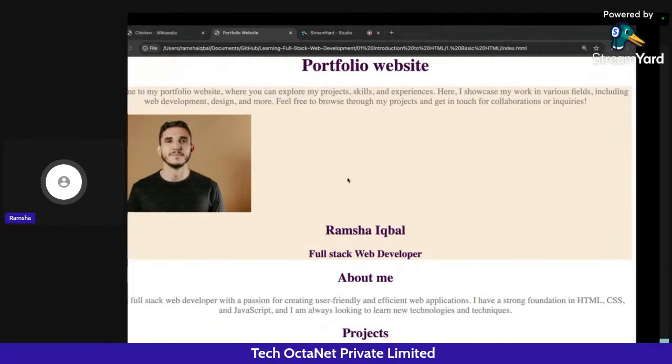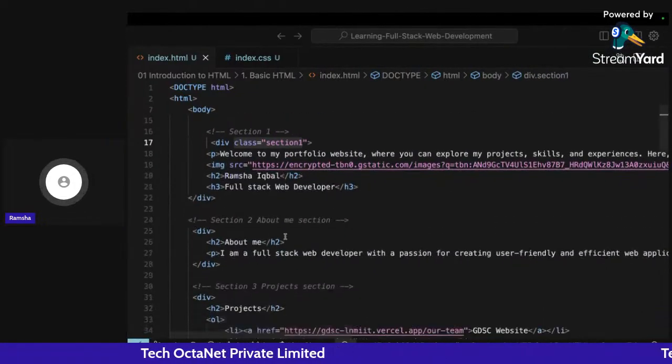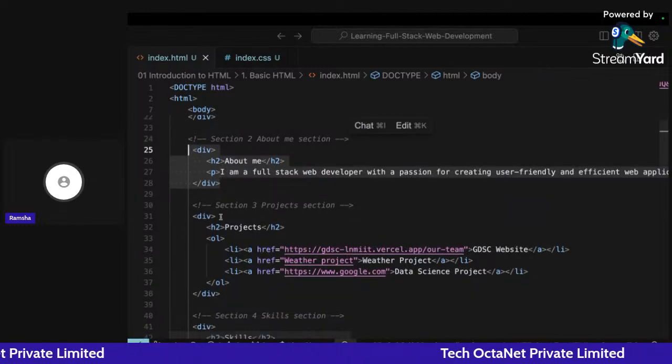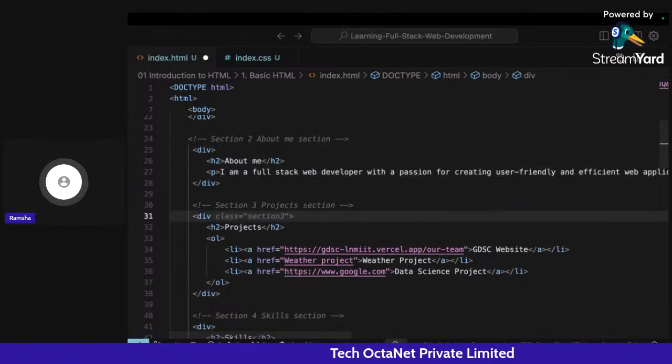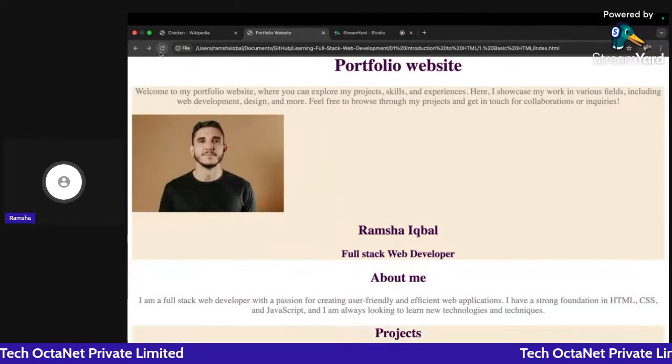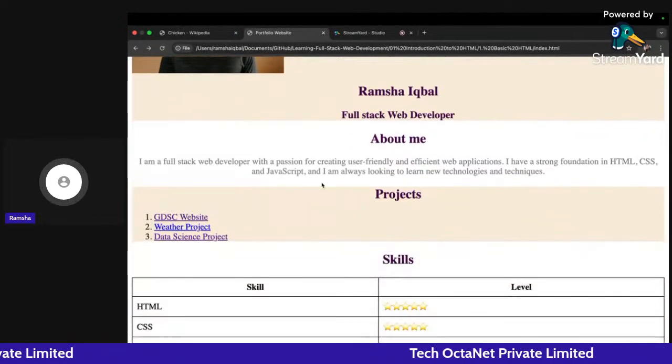Now, I don't want this particular color on section 2, I want it on section 3. So I can give the same class of section one to this third div. If I click on refresh, you can see I am also getting this background color on the project section.